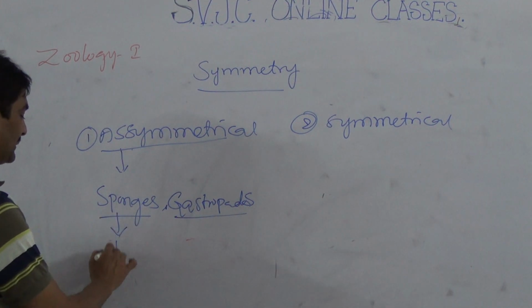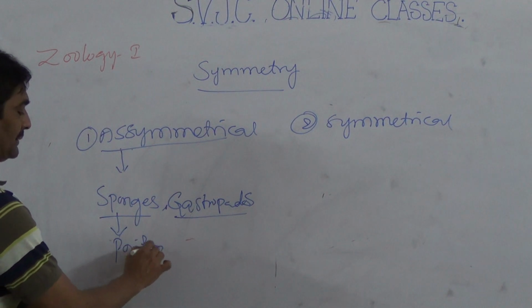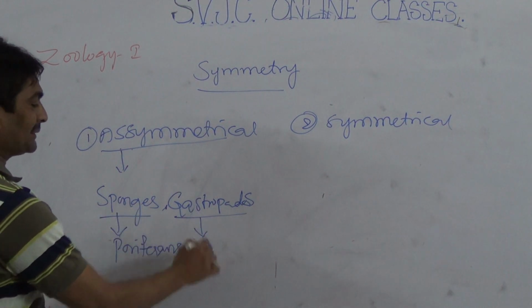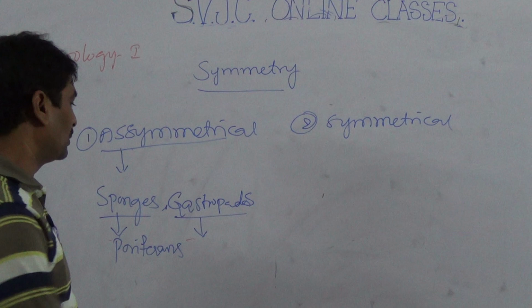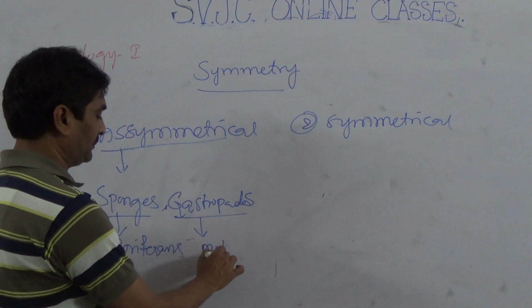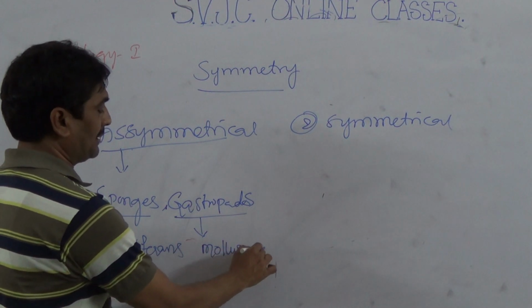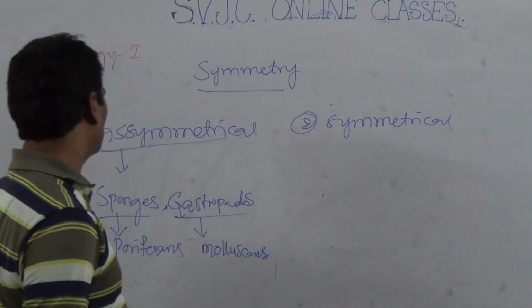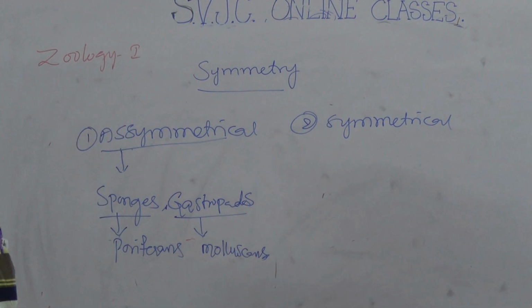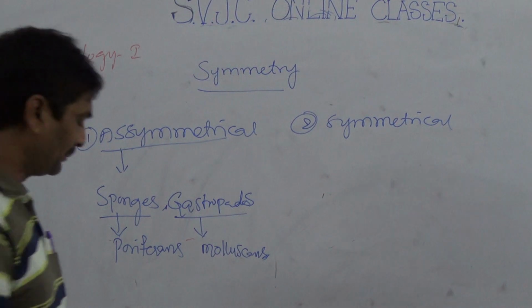Sponges are poriferans, but gastropods are snail-like. These gastropods belong to molluscans. So this belongs to asymmetrical. Next,